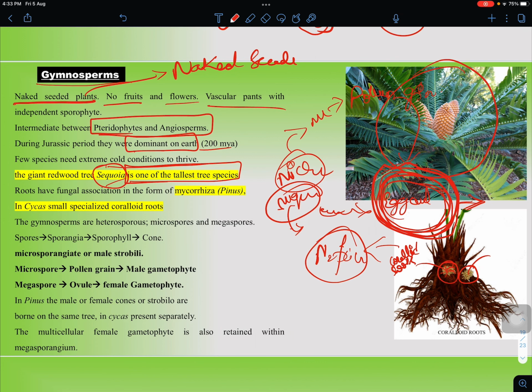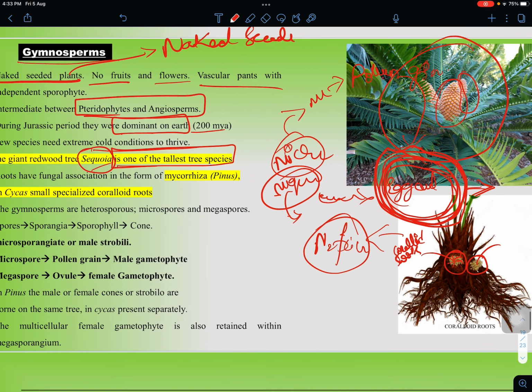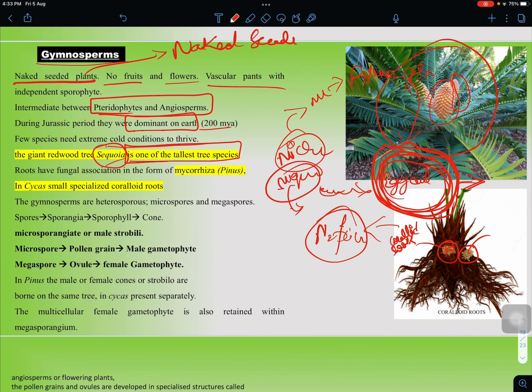The microspore and megaspore producing structures, in all the gymnosperms, form cone-like structures called a male cone or a female cone, also called male strobili or female strobili. The microsporangia and megasporangia club together to form cone-like structures. If it is completely made up of male reproductive structures, it is called a male cone. If it is completely made up of female reproductive structures, it is called a female cone.